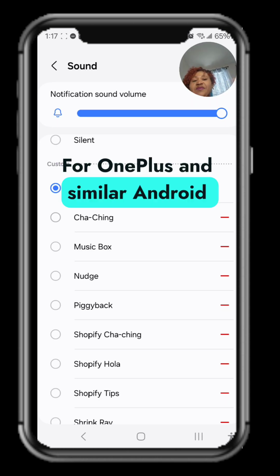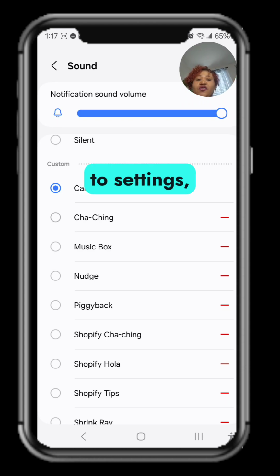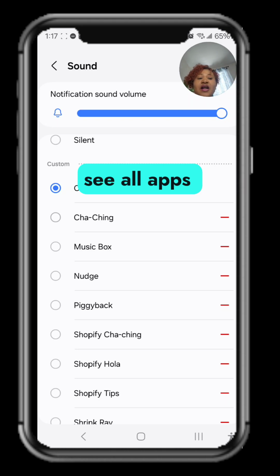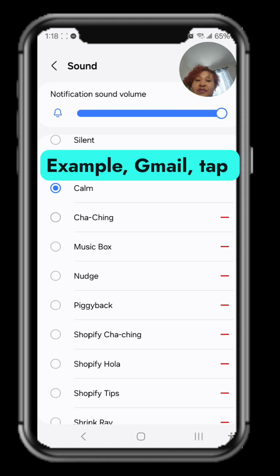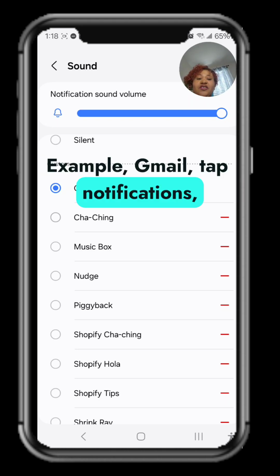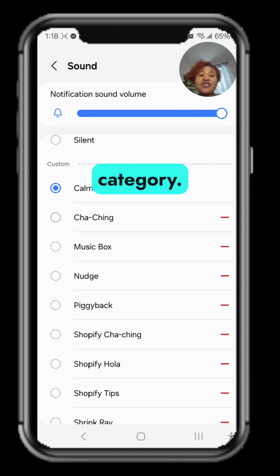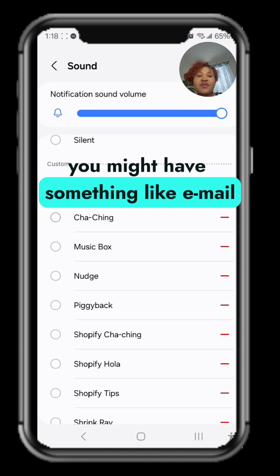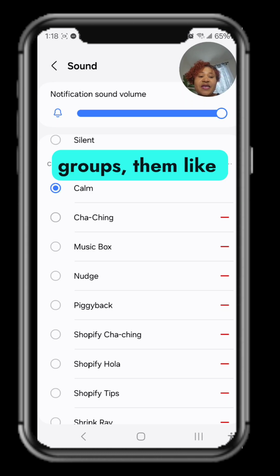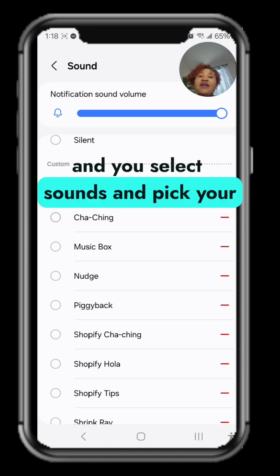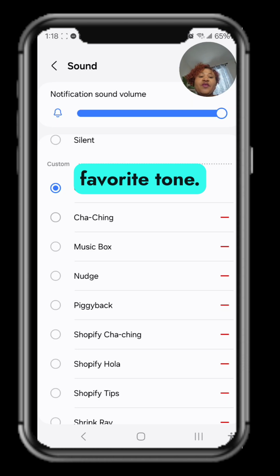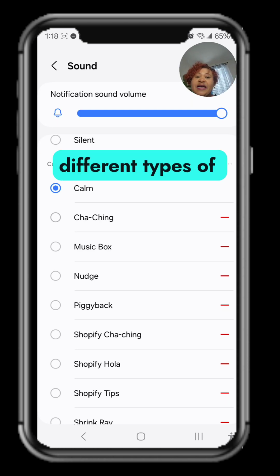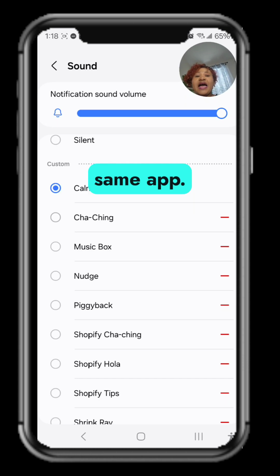For OnePlus and similar Android phones, go to settings, apps and notifications, see all apps, and choose your app. Example, Gmail. Tap notifications, tap notification category. If you selected email, you might have something like email or promotions. It groups them like that. And you select sound and pick your favorite tone. OnePlus also lets you assign different sounds for different types of notification within the same app.